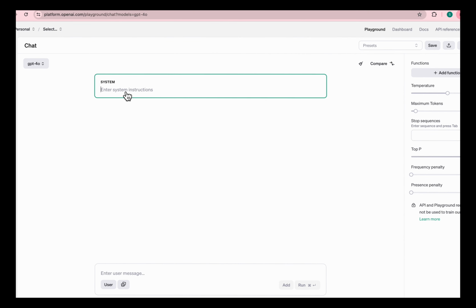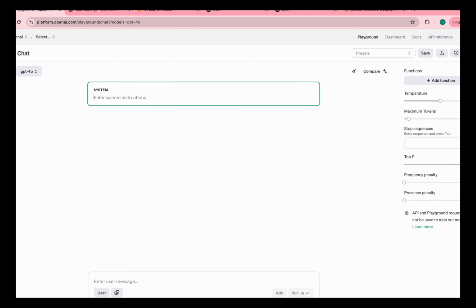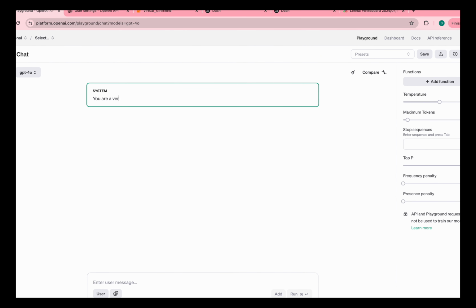So for example, let's say I type this: you're a very fancy Bollywood chatbot, always reply with a famous Hindi Bollywood dialogue. Okay, let us say we do this.